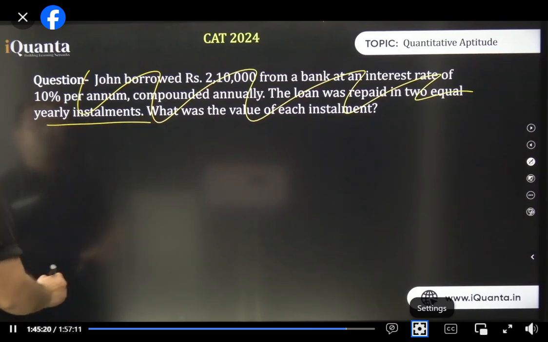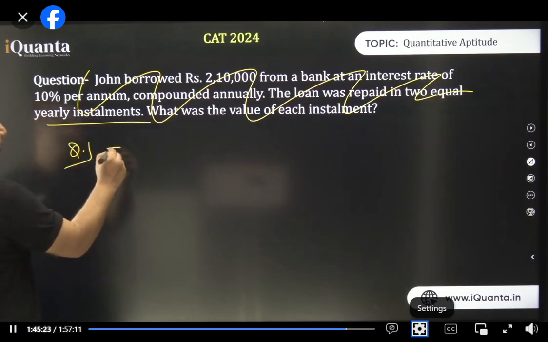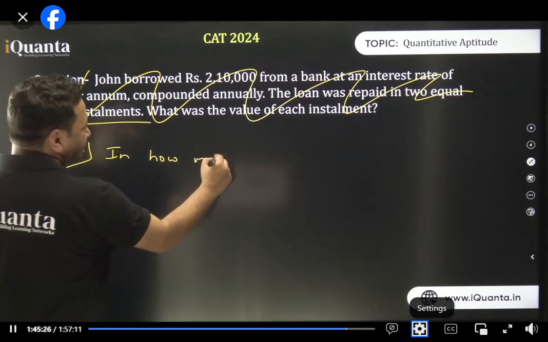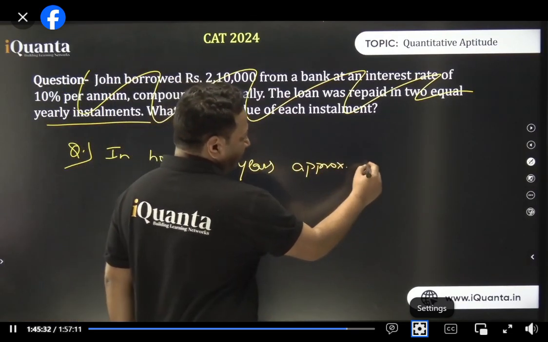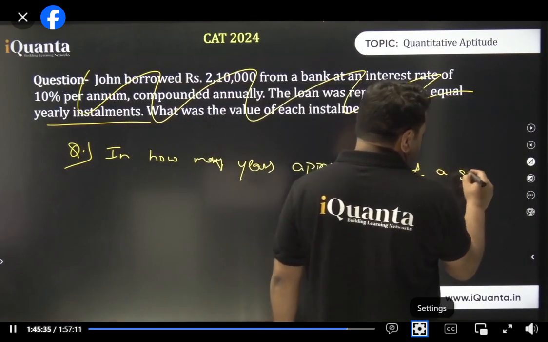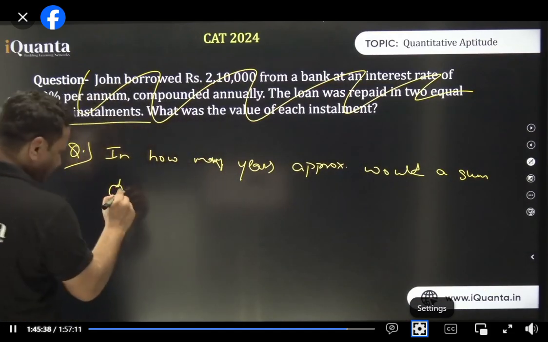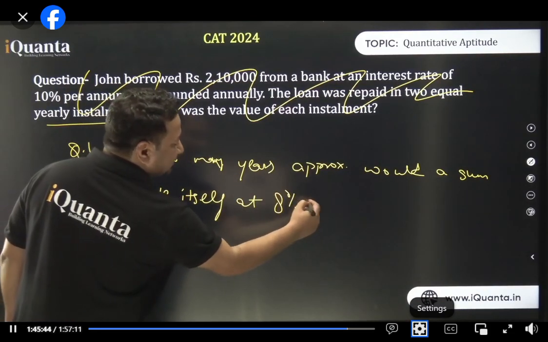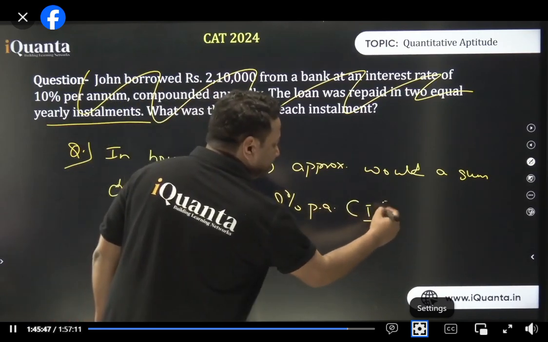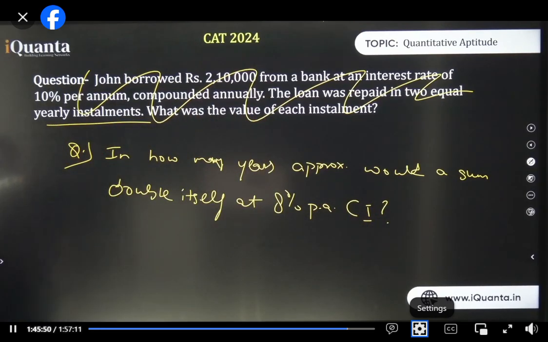So, if I frame a question like this, in how many years, approximately, would a sum double itself at 8% per annum compound interest? Assume yes, only 3 years, but wait for some sessions. I'll do something and I'll be able to calculate for 4 also. But in CAT, they never ask beyond 3.